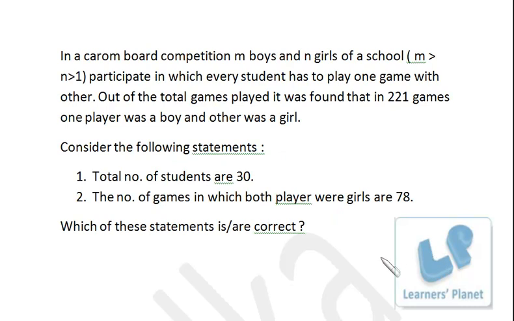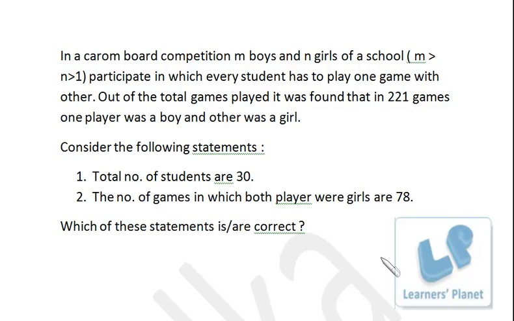One more challenging problem we have. In a carom board competition, M boys and N girls of a school, where M is greater than N is greater than 1, participate, in which every student has to play one game with every other. Out of the total games played, it was found that in 221 games, one player was a boy and the other was a girl. Consider the following statements, and we have to check their validity, whether 1 or 2 is correct or not. How many of them are correct, or maybe nothing is correct.